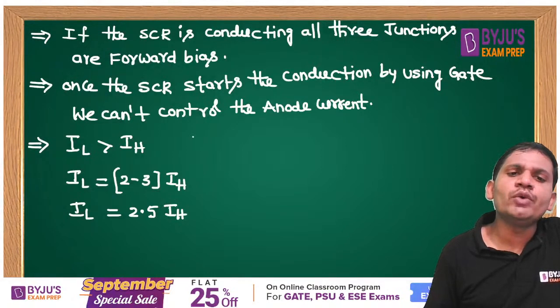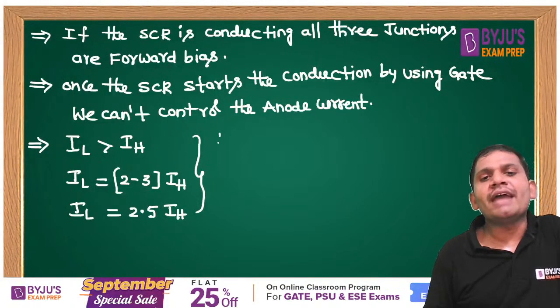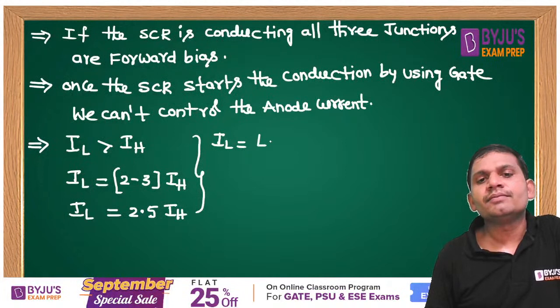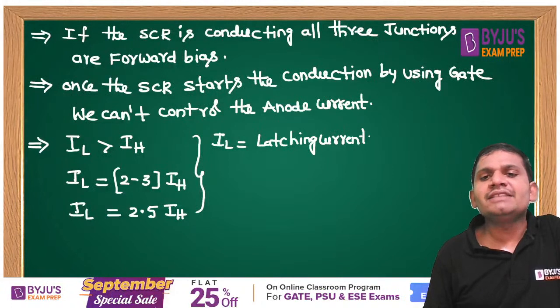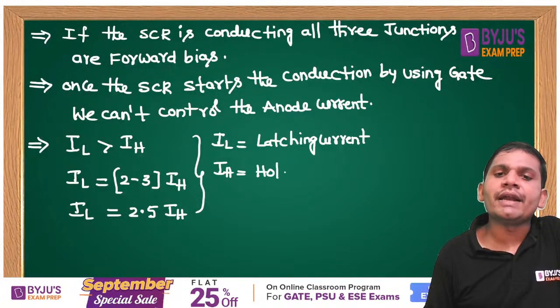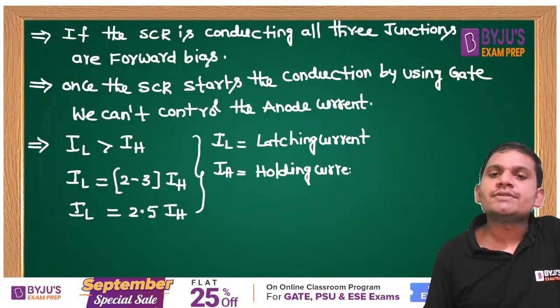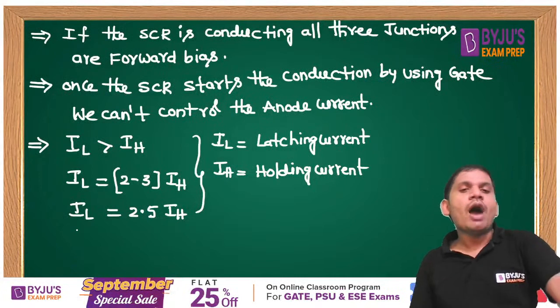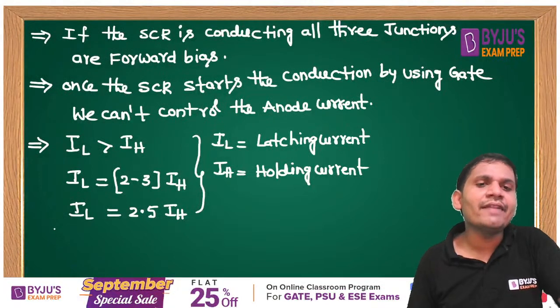From this relation, we can expect a question. Where IL is the latching current and IH is the holding current. Always the latching current is greater than the holding current.